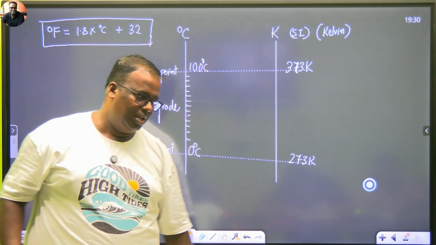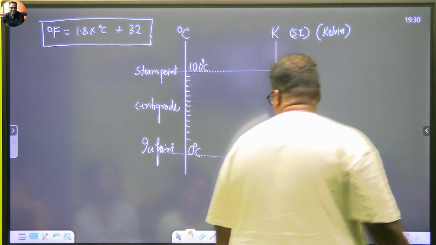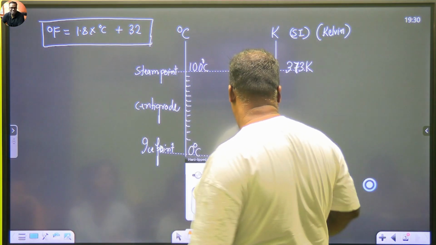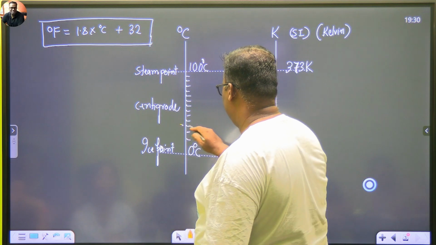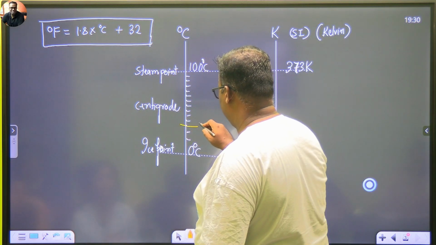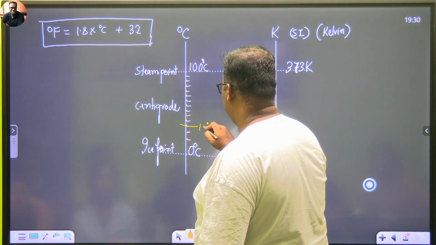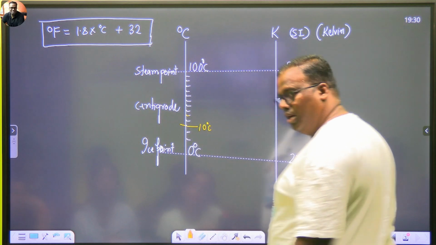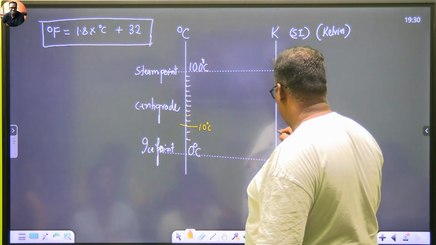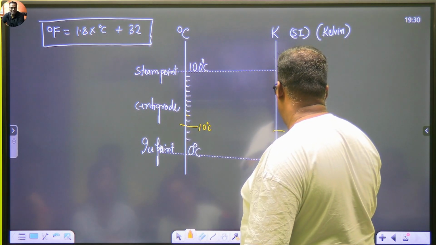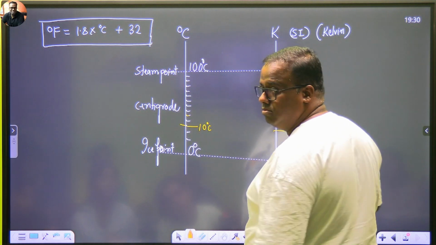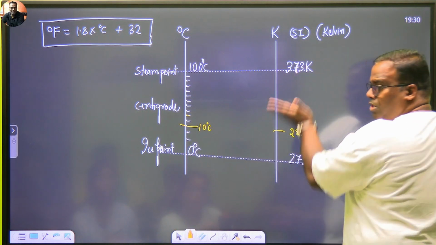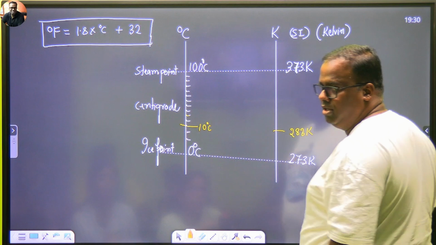So now see the beauty of mathematics again. Let's take a body. And the body's temperature right now is 10 degrees Celsius. Agreed? What should be the corresponding value out here? 283 Kelvin. If it rises by 10 here, it will rise by 10 here as well. It is a game of 100. Understood?